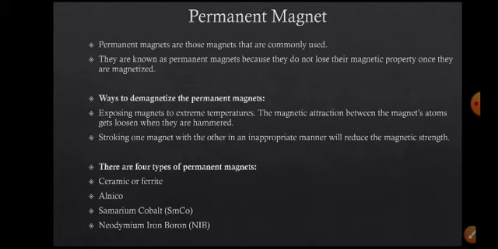So how can you demagnetize permanent magnets? By exposing magnets to extreme temperatures. The magnetic attraction between the magnetic atoms gets loosened when they are hammered. Stroking one magnet with the other in an inappropriate manner will reduce the magnetic properties.